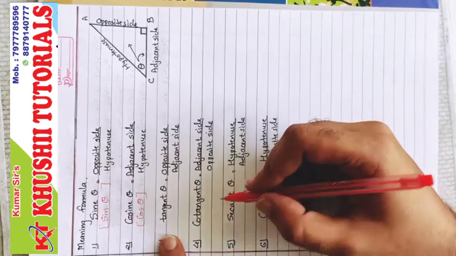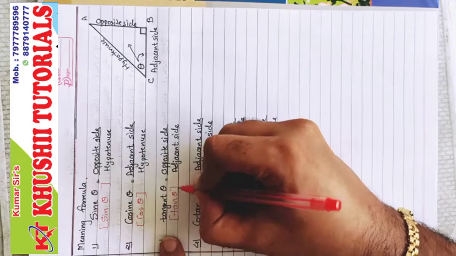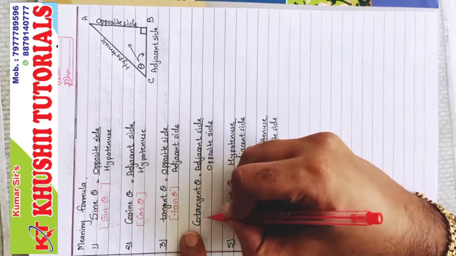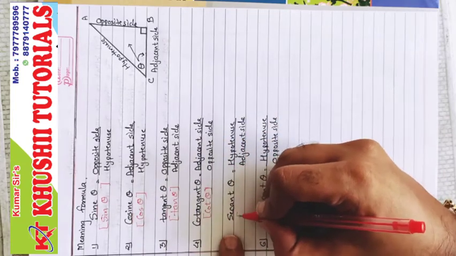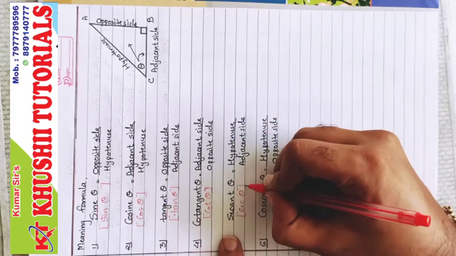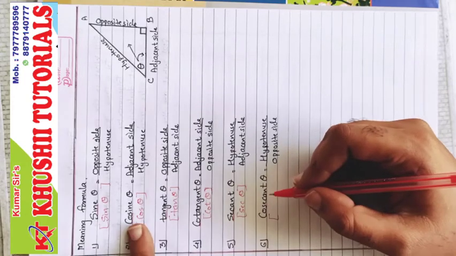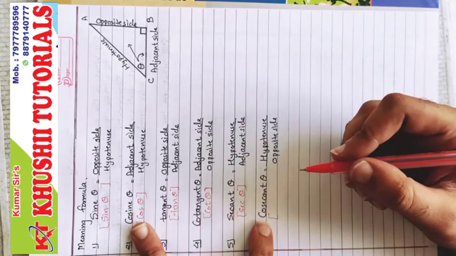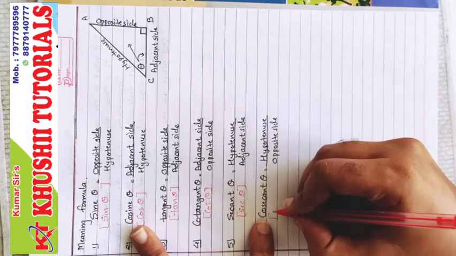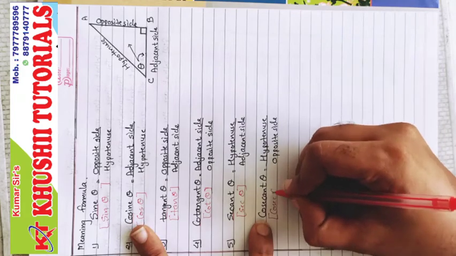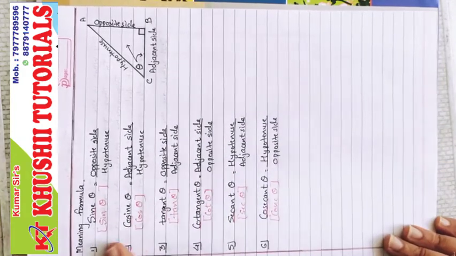Cosine is cos theta. The next is tan theta. After that the next is cot theta. Next sec theta. And the last one, cosec theta. This cos and that cos would cause confusion, so here you have to take the first 5 letters, cosec theta, just to remove that confusion. So now all the ratios have unique names.